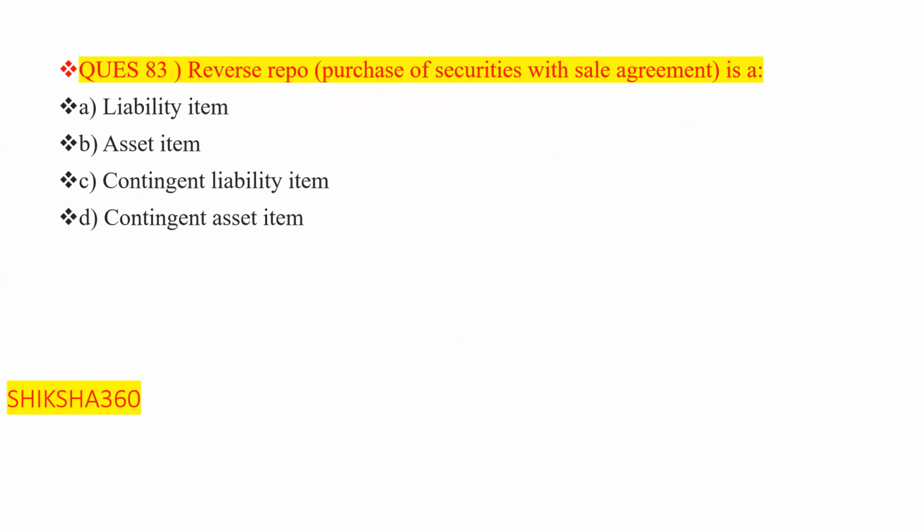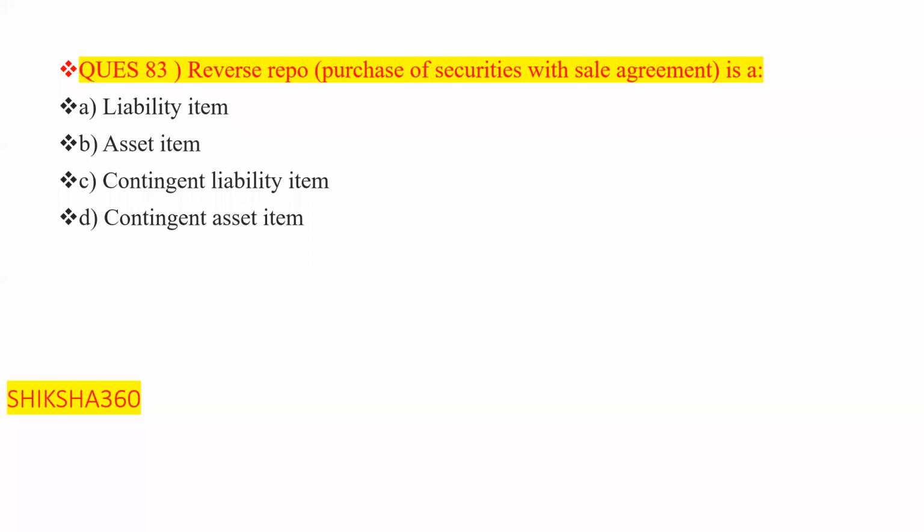Reverse repo. That is the purchase of securities with a sale agreement. You have to simply understand the reverse repo rate. Basically, is it a liability item, asset item, contingent liability item, or contingent asset item? So what is the answer here?